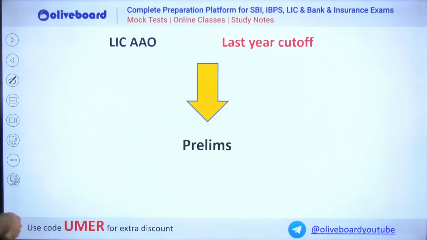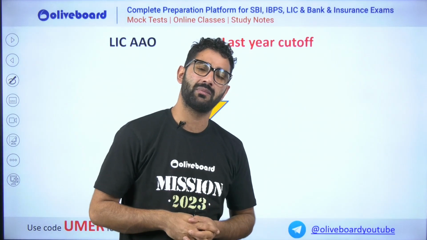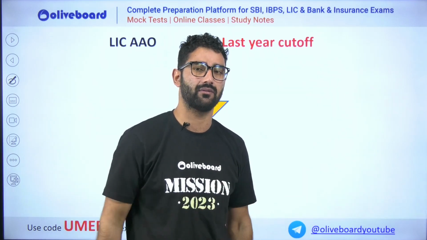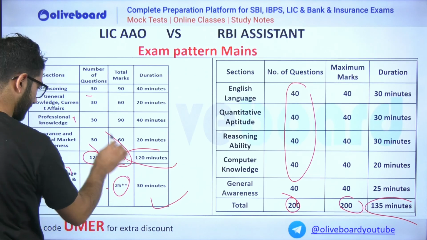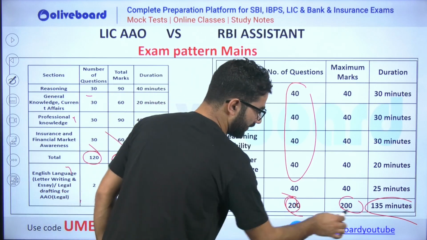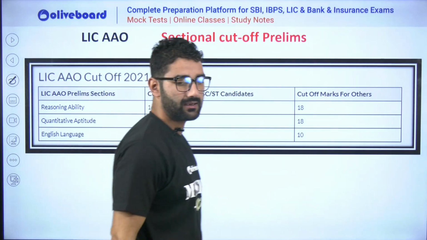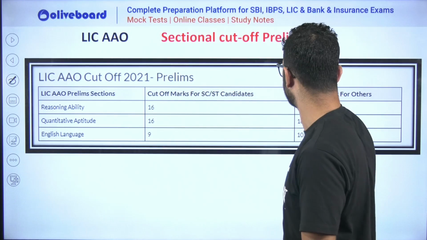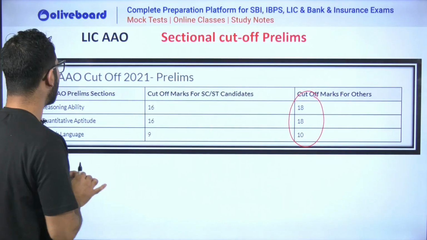Okay, sir, what will be the cutoff? Cutoff matters. We are preparing for an exam and we should have knowledge of that. It will be out of 300 for this and out of 200 for this. Everyone knows this. Now, sir, the sectional cutoff: you have to cross this barrier and then there will be an overall cutoff. This is the sectional cutoff. It is clearly mentioned in your notification if you go through it.